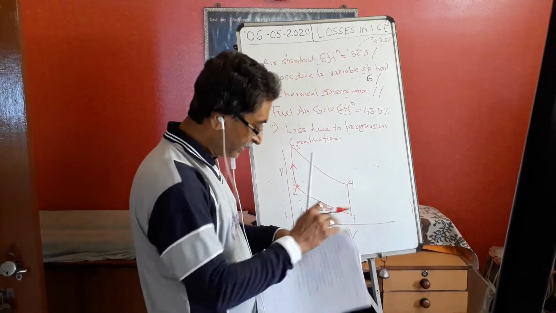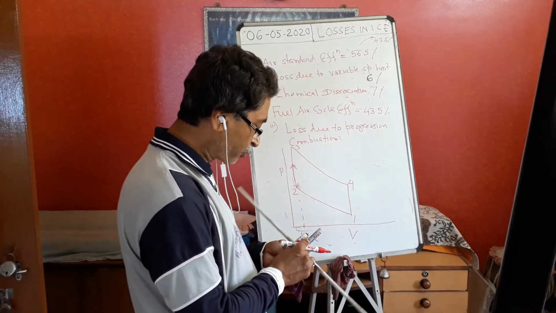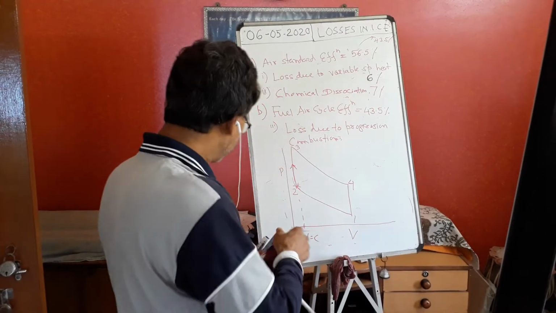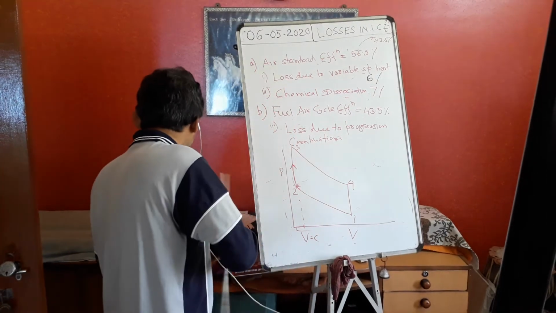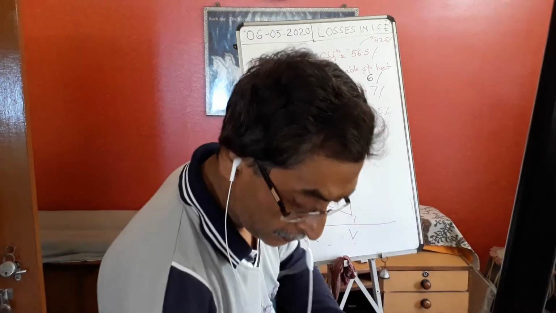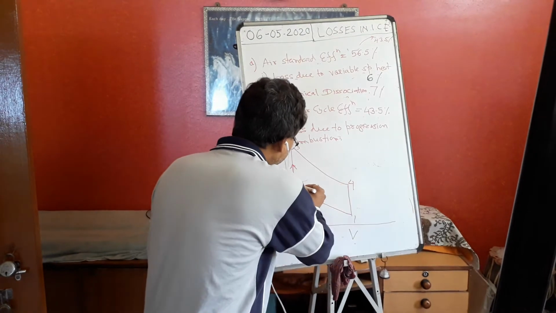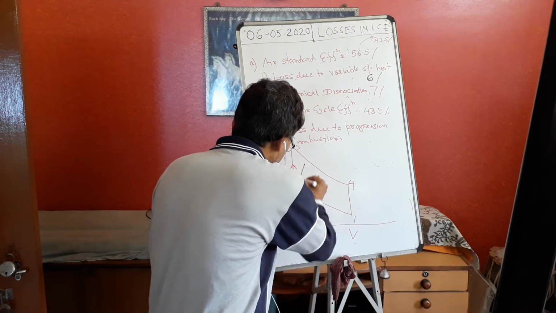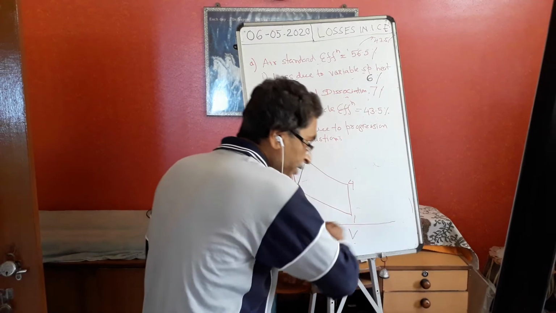But practically this doesn't happen. Then what actually happens practically? I am showing you practically. So practically, if we spark it here, in the meantime while sparking is taking place, the piston is also moving.